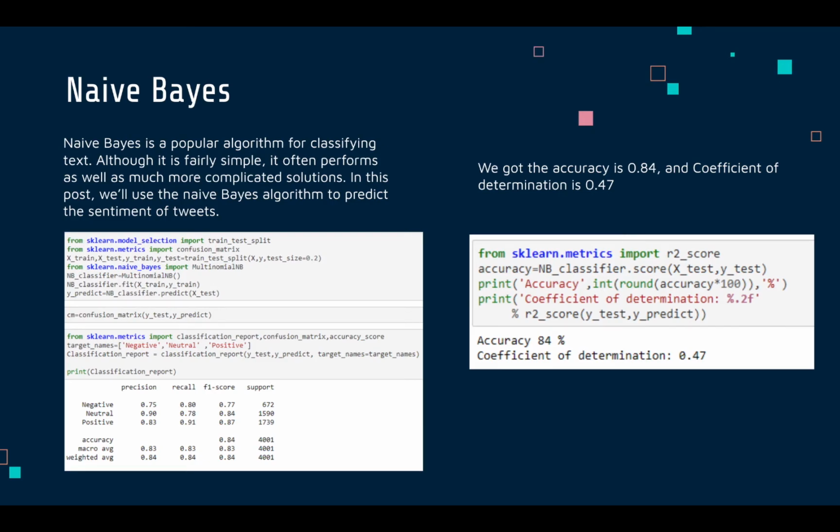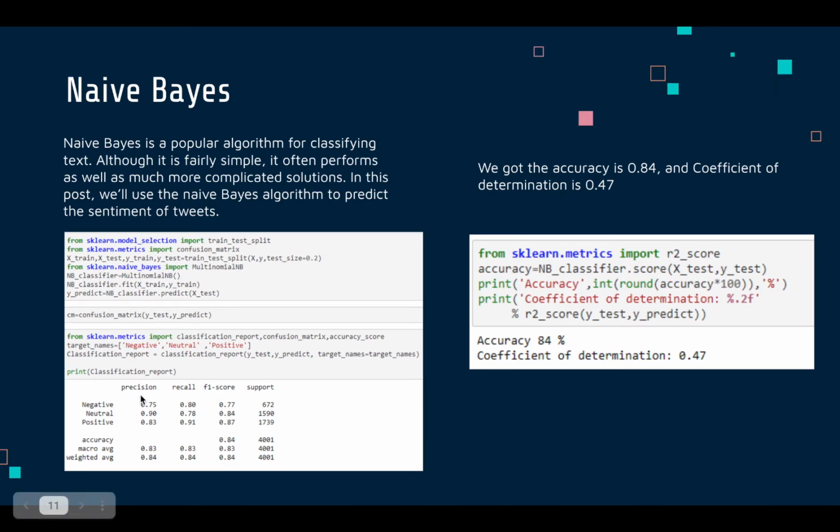We apply the classifier on the training set, and now we try to predict on the test set. After that, we create a confusion matrix, and also a classification report. This classification report is a text report showing the main classification metrics. This classification report has many features over here. Let's have a brief glance at what each one does.